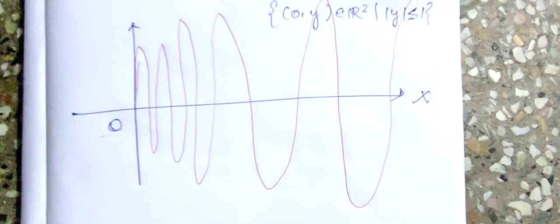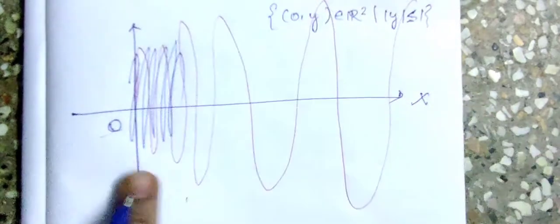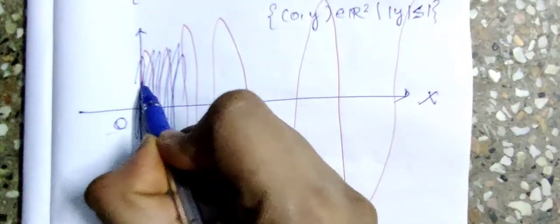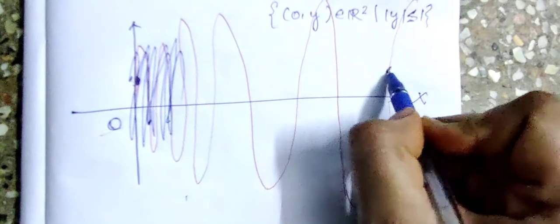Now this space is not an arcwise connected space. If you see the exact diagram of it, you will get an idea, because the curves are very near to each other and you can't find an exact arc if a point lies in the starting points and in the ending points.